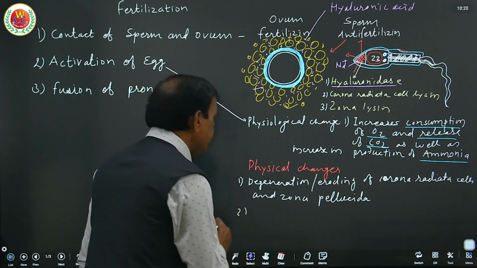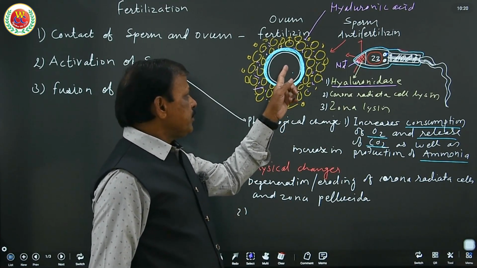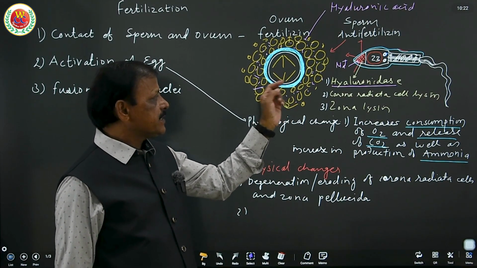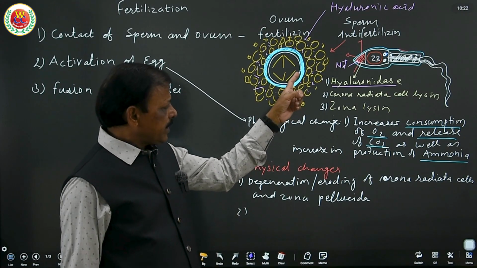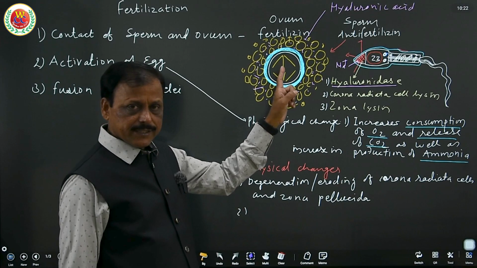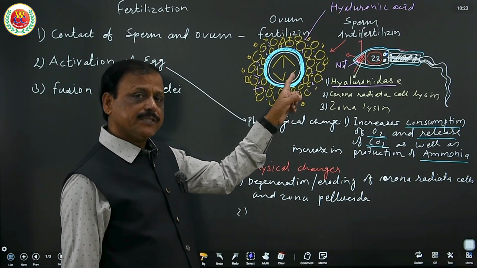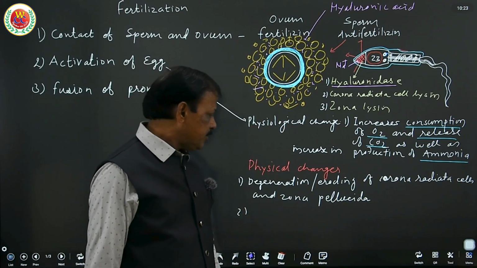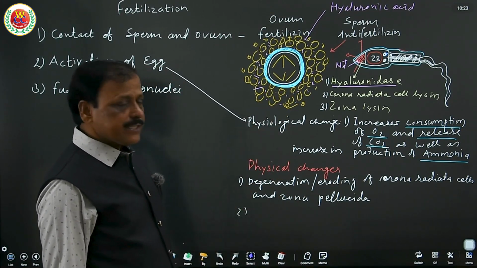Second, the cytoplasm of the ovum. So this is the secondary oocyte arrested in metaphase stage. Now, as a physical change, the corona radiata and zona pellucida are degenerated, and the nucleus along with proximal centriole and mitochondria enters by forming the reception cone.